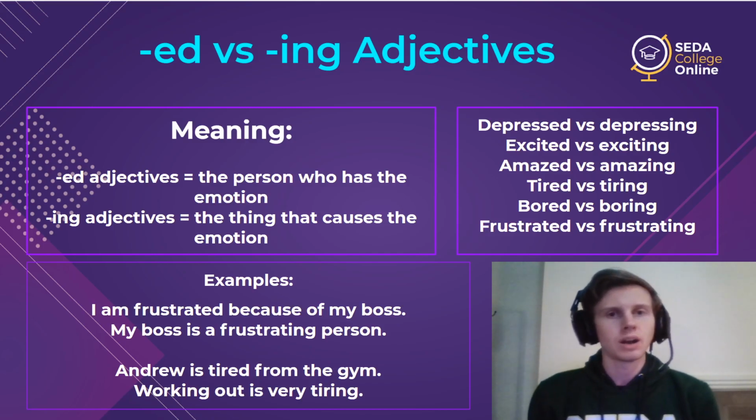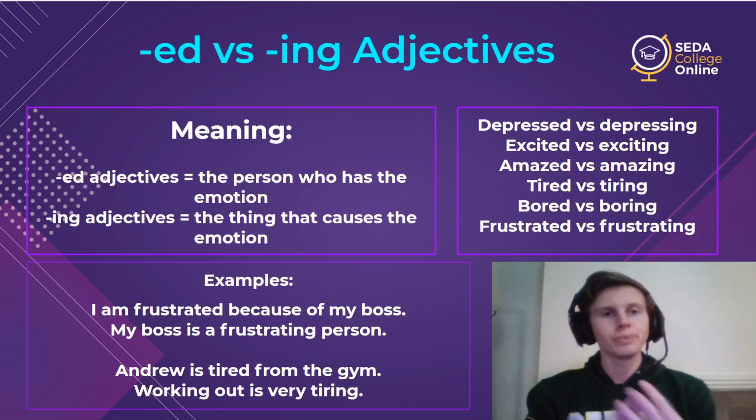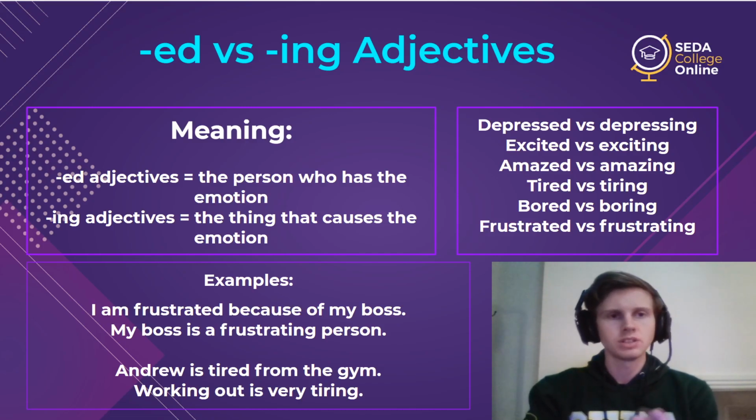So we have 3 options. We have a T sound, t, t. We have a D sound, d, d. And we have an id sound, id. Those are really the 3 pronunciations of this suffix, ed. Those are your 3 choices.